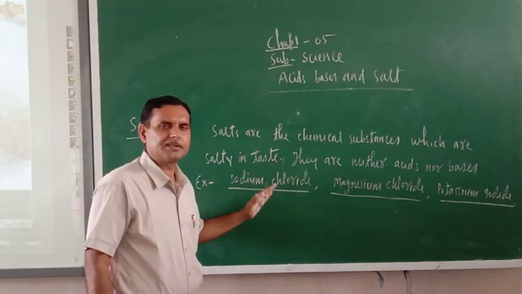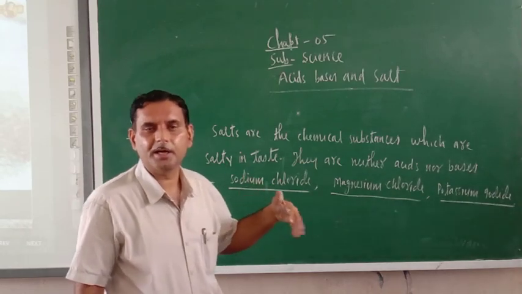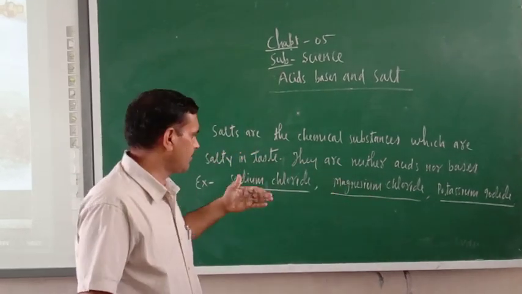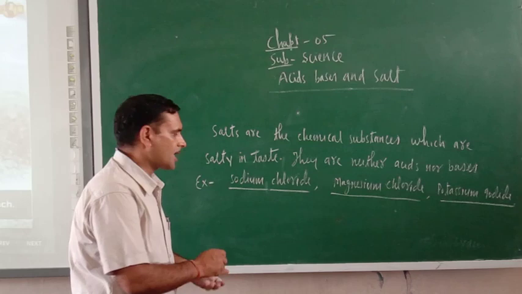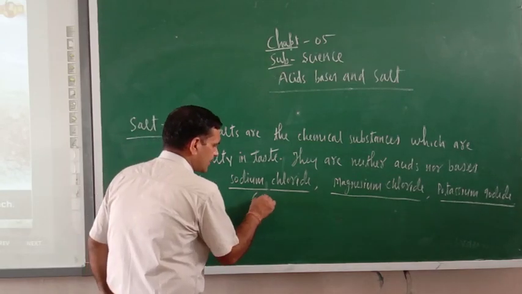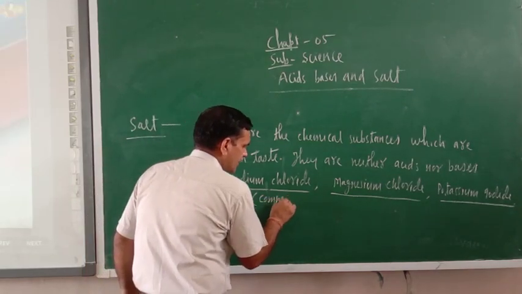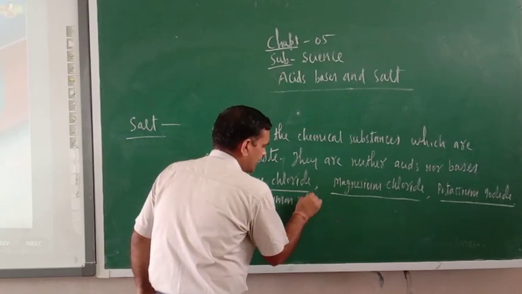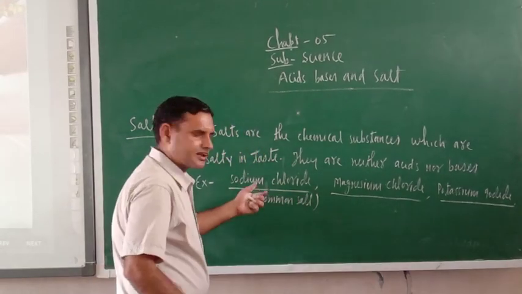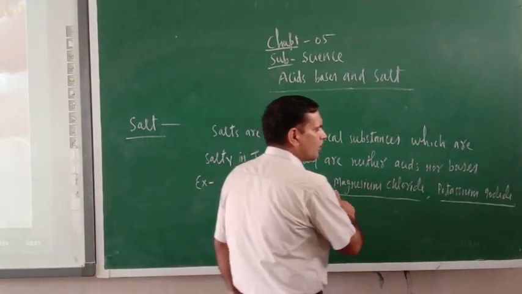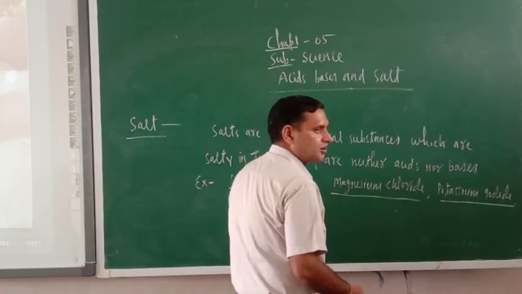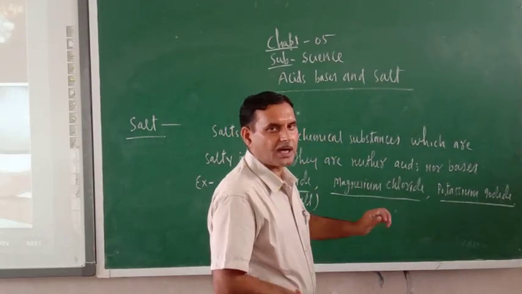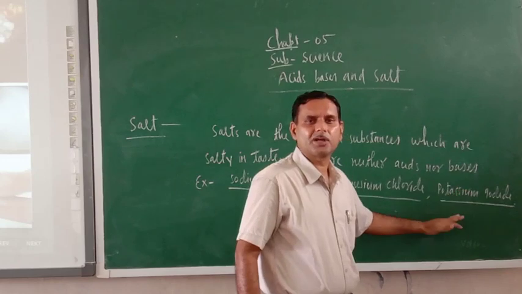There are so many examples which we use in our daily life, like sodium chloride, the common salt which we eat daily in our food, magnesium chloride, potassium iodide. You remember that the word iodized salt is used.